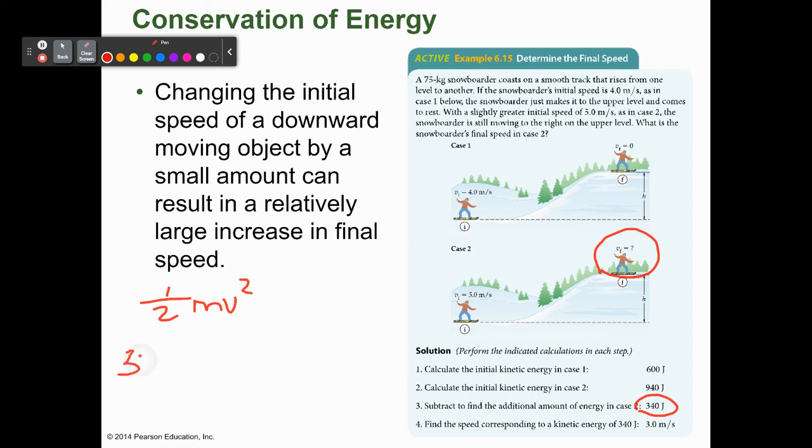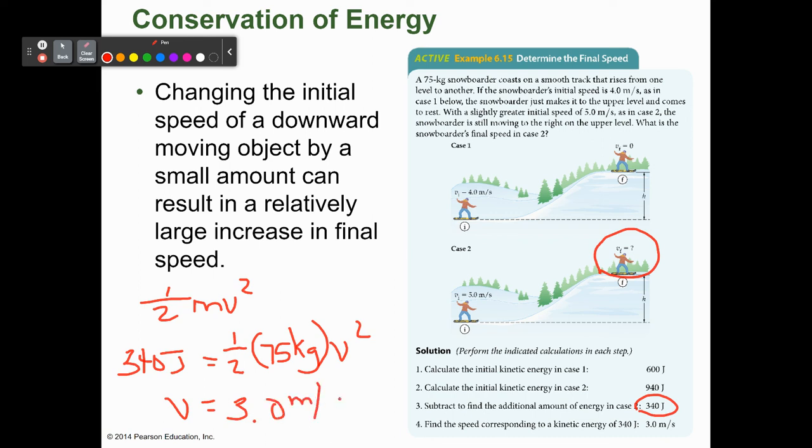That turns out to be 340 joules, and that's equal to 1/2 times his mass, which is 75 kilograms, times v squared. So we solve for v squared, and when we do that, we come up with 3 meters per second.